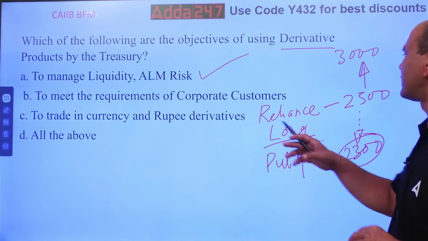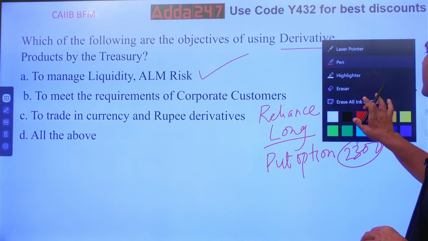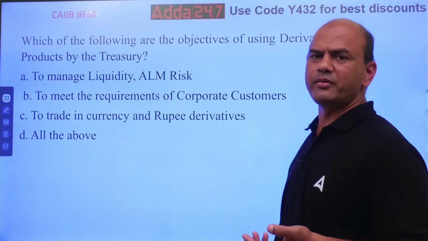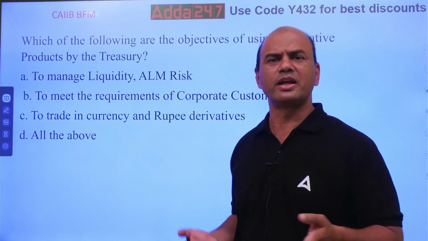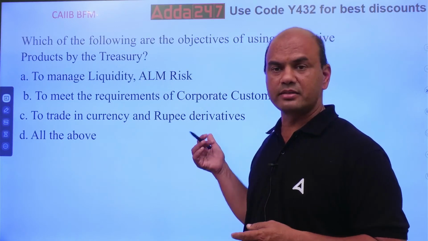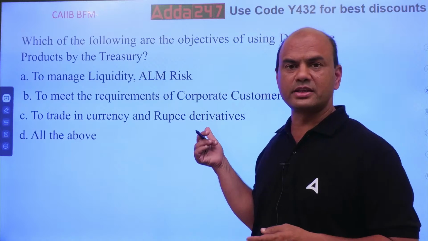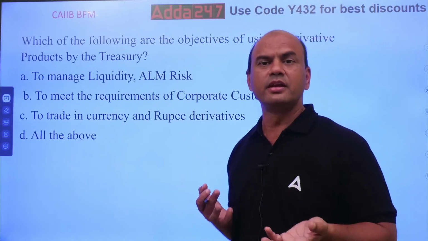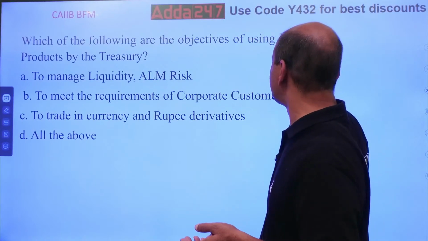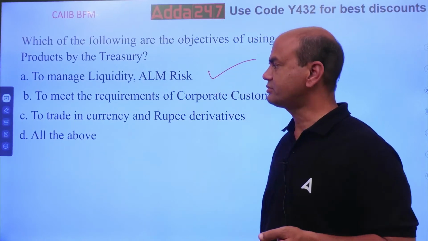Second, to meet the requirements of corporate clients. Obviously, if I have customers like Reliance, Tata, or anyone, even the MSMEs, if they have these requirements, they'll also deal in derivatives. So this is also true.